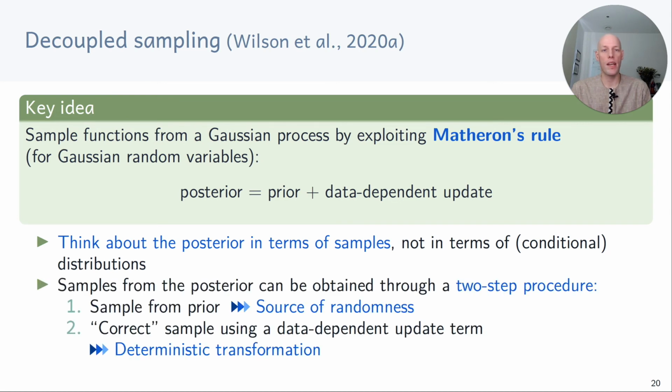It basically enables us to get a sample from the posterior using this two-step procedure. First, we sample from the prior. Second, we correct the sample by looking at the data and adding a data-dependent update term. What we have is a valid sample from the posterior. Here the only source of randomness comes from the prior. The data-dependent update term is a deterministic function evaluation. That's maybe similar in spirit to a GAN, where we sample a latent variable and then push it through a neural network to get a data sample.